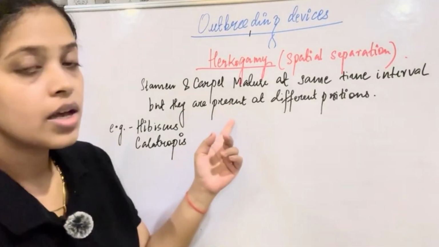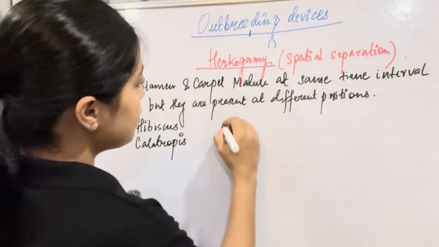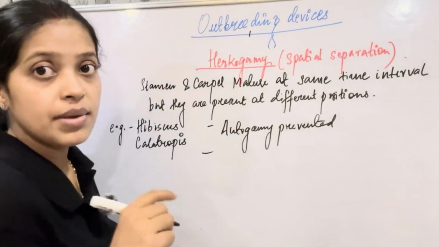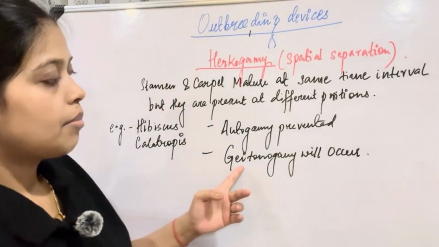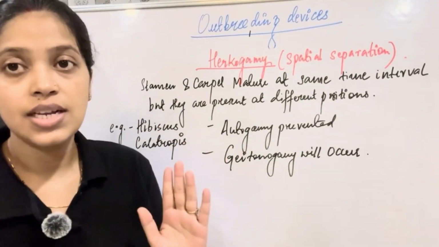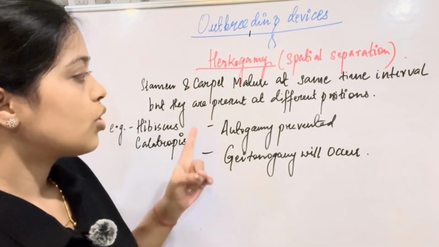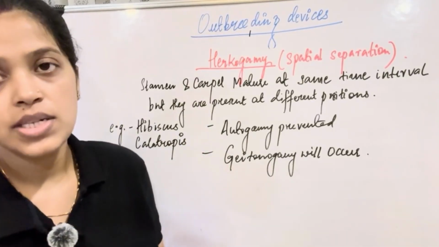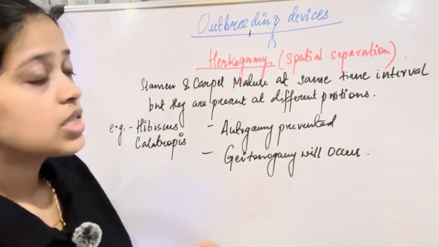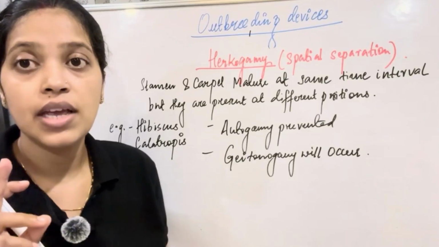Here also autogamy will be prevented, but geitonogamy will still occur, right? Because pollination can still happen between two different flowers of the same plant. So autogamy will be prevented, but geitonogamy will still occur. Next, we'll talk about self-incompatibility.